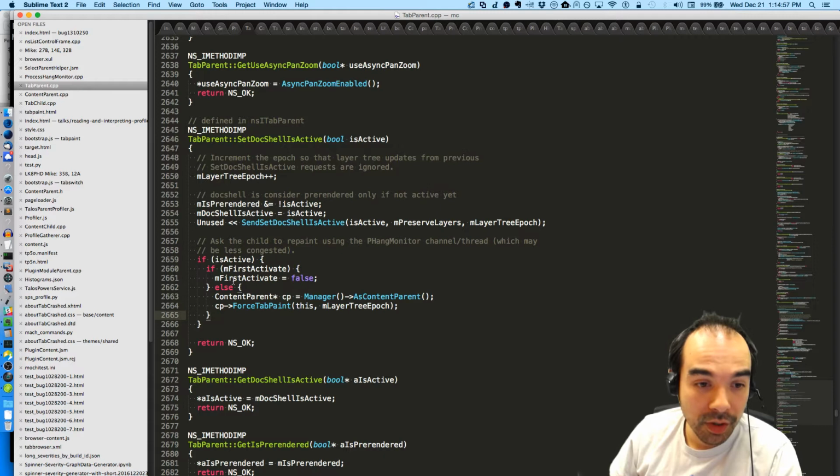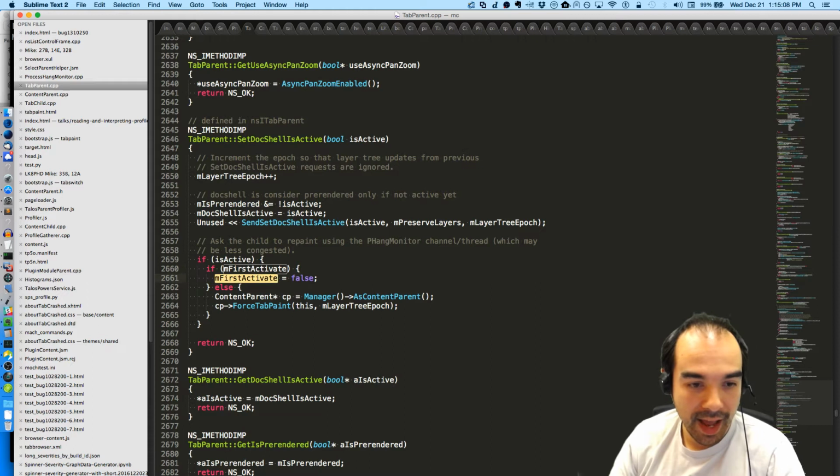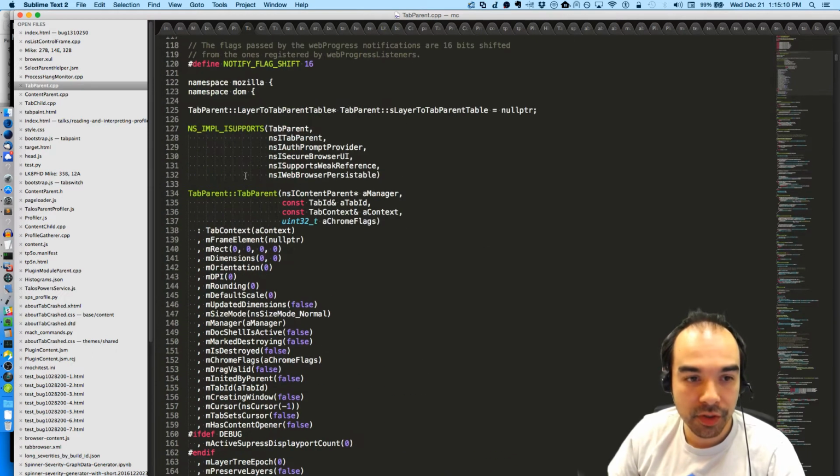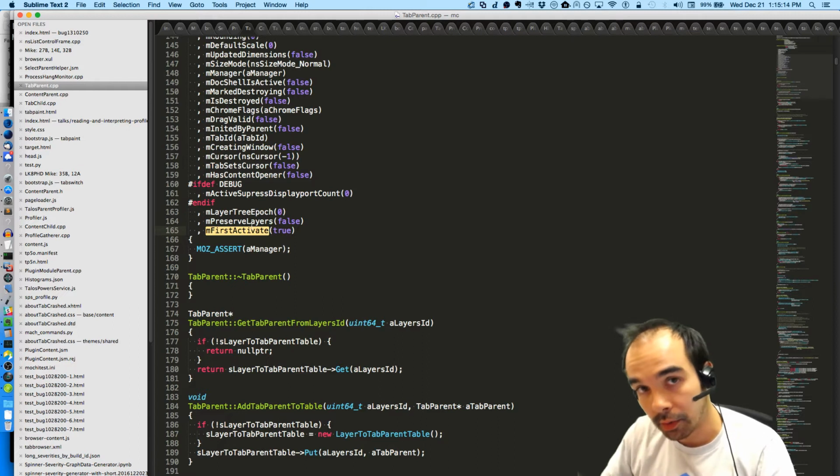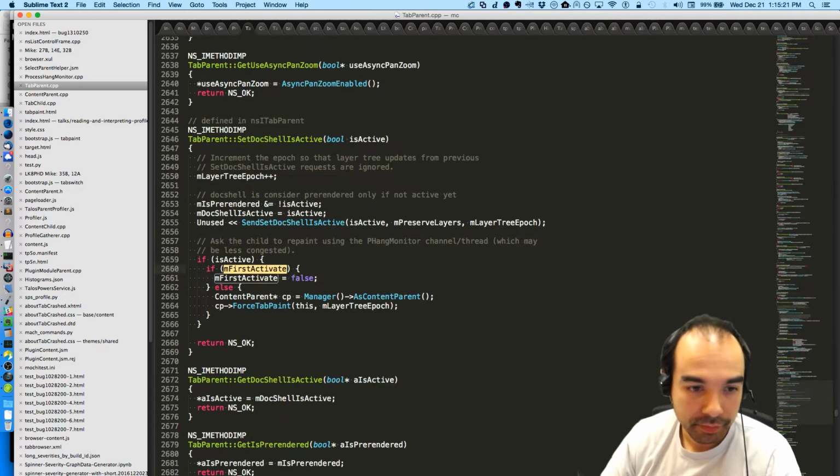But we only do it if we're not the first activation. Now, what does it mean to be the first activation? Well, a tab parent has this member, first activate, that defaults to true when a tab parent is first created. So when a tab is first created, like a remote out-of-process tab, we have this Boolean member called mFirstActivate that is true.